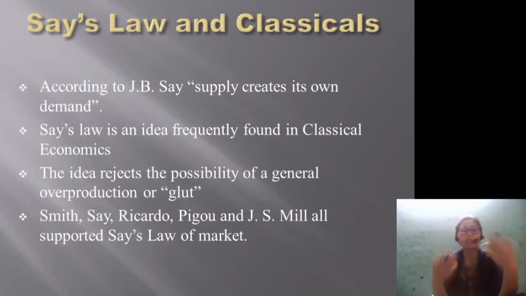And the basic idea behind this theory or law is that there will never be a problem of general overproduction or glut in the economy. Malthus has another point of view in this. He says that there will be a situation of glut or overproduction, but the classicals and J.B. Say refuted his theory of glut or overproduction. Various classical economists like Adam Smith, J.B. Say himself, Ricardo, Pigou, and J.S. Mill, etc., supported this Say's law of market.